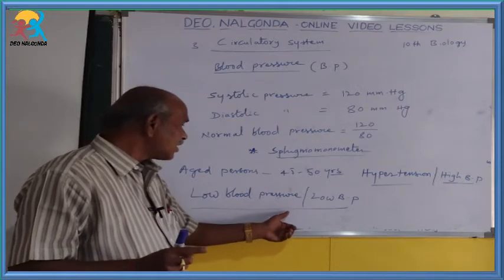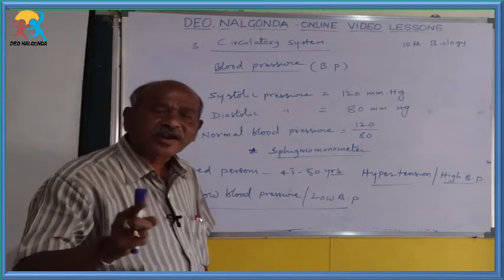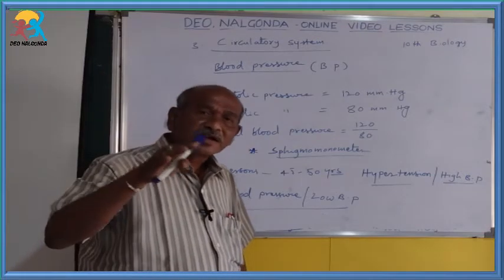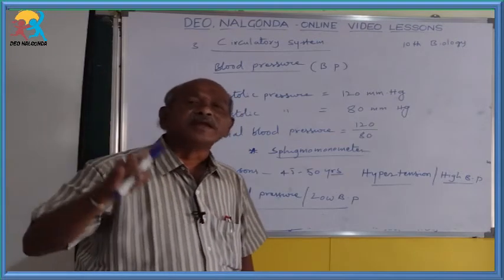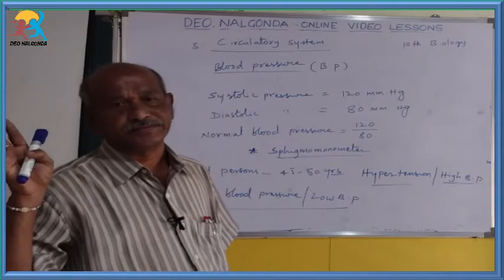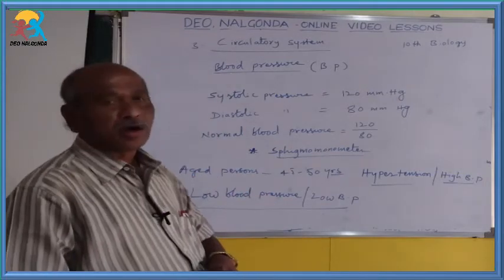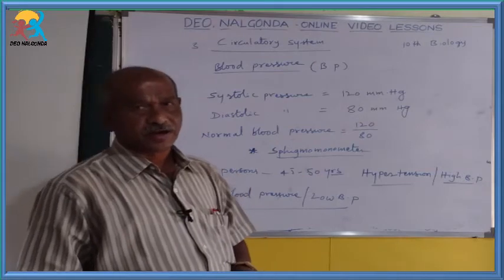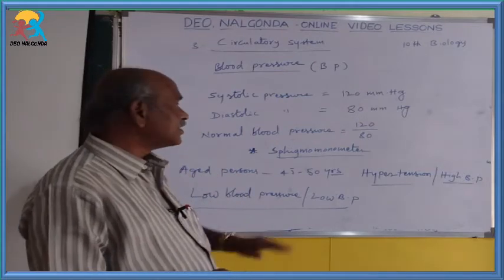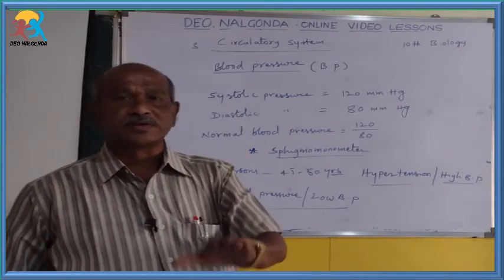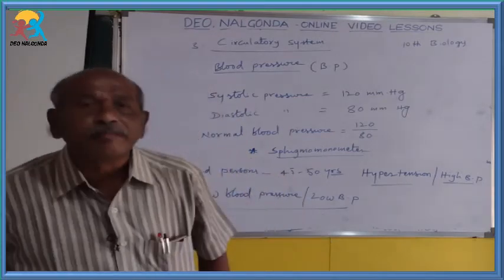So what is the one reason? One reason is presence of less amount of blood due to anemia. Then second reason is loss of many salts through sweat, which also leads to low BP. Okay, this is about the topic blood pressure. Then we can go to the last topic in this system, that last topic is coagulation of blood.